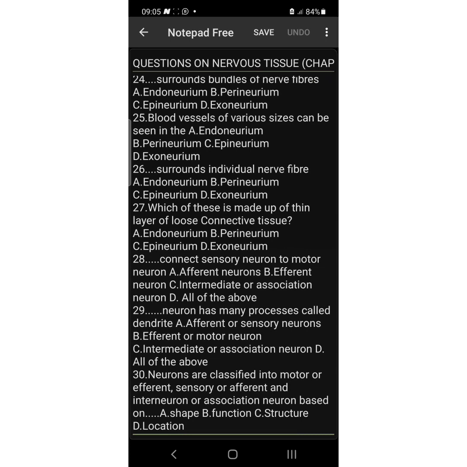Number 30. Neurons are classified into motor or efferent, sensory or afferent, and interneuron or association neuron based on what criterion? Is it shape? Is it function? Is it structure? Is it location? The answer is function. But neurons are classified into unipolar, bipolar, and multipolar based on structure. Don't take one for the other. It is very, very important.